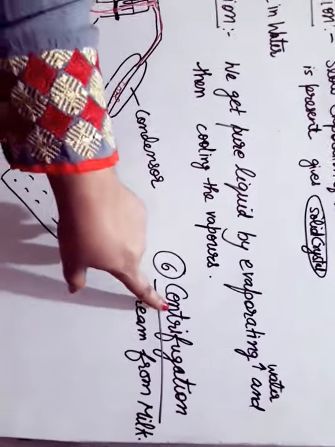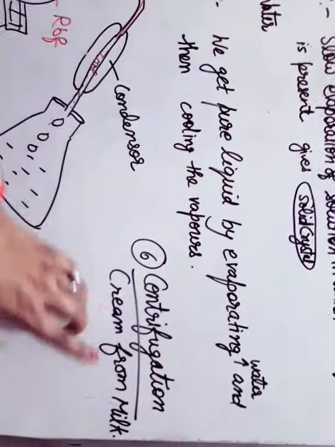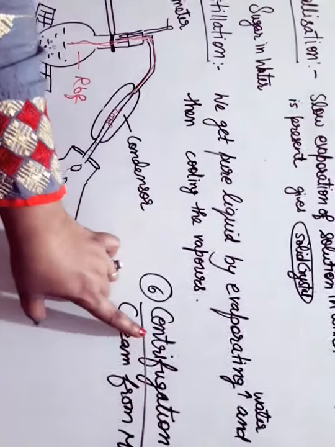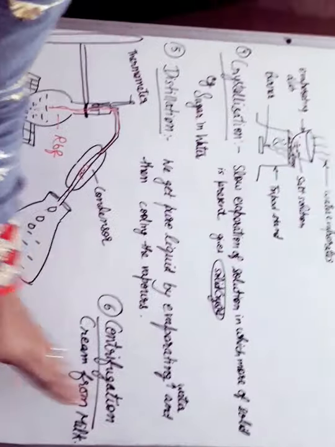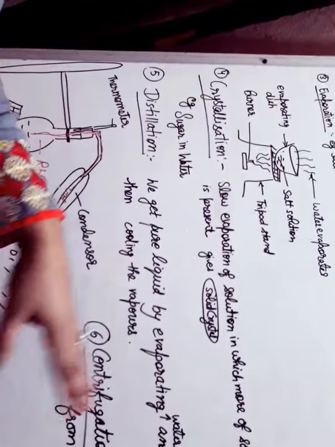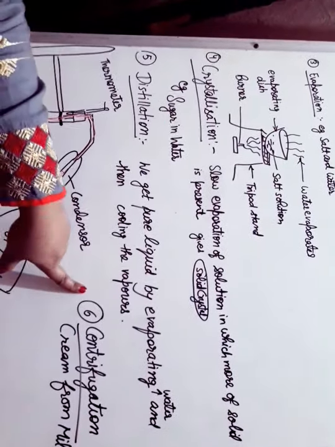The next method is the centrifugation method. By centrifugation, cream is separated from milk. In this method, the mixture is taken in a centrifuge tube and rotated at high speed. The heavy particles settle down at the bottom, and the lighter particles are separated from the heavy particles. This method is called the centrifugation method.